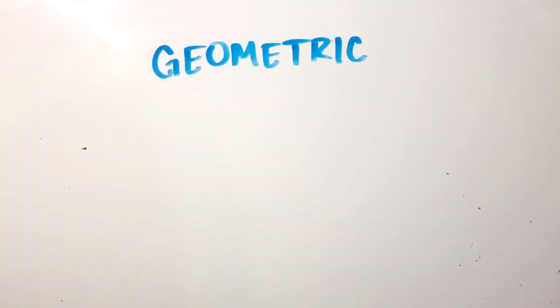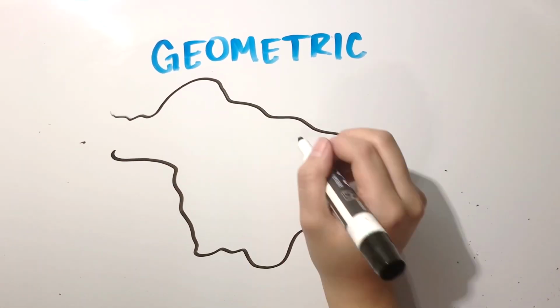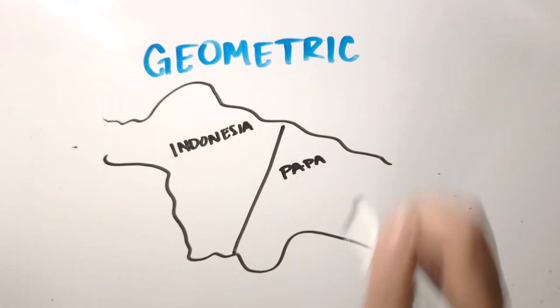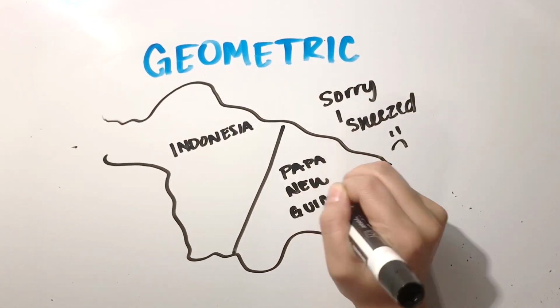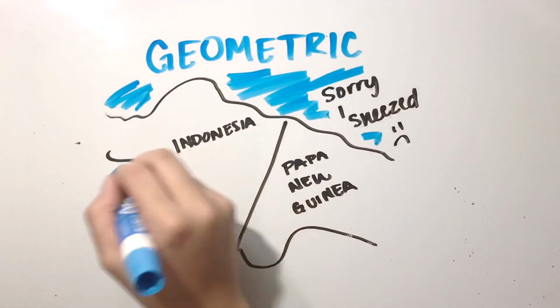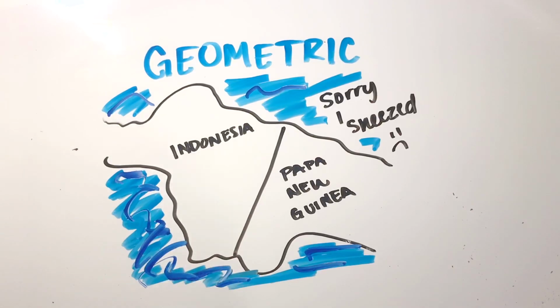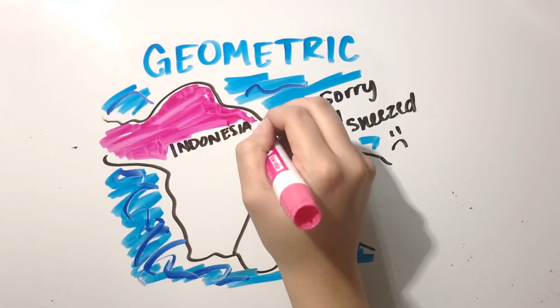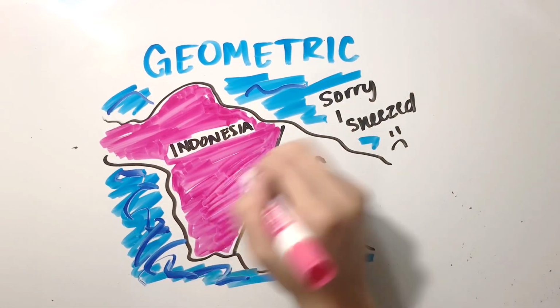Finally, we have geometric boundaries. These are political boundaries that are defined and delimited by straight lines. An example of this boundary line is the one between Papua New Guinea and Indonesia. This boundary is a vertical line drawn in the middle of the island, regardless of the physical and cultural landscape.